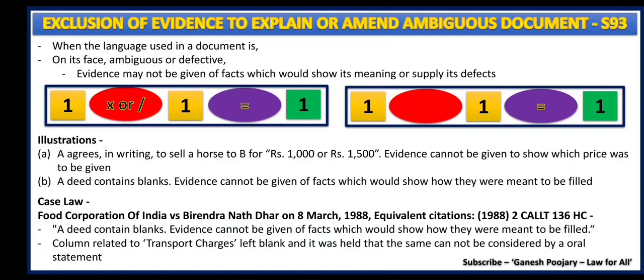That means the blank was supposed to be filled. Now you cannot give any evidence to prove what was supposed to be filled in. That is what was held in this particular case law. That's all about section 93. Now let's move to section 94.